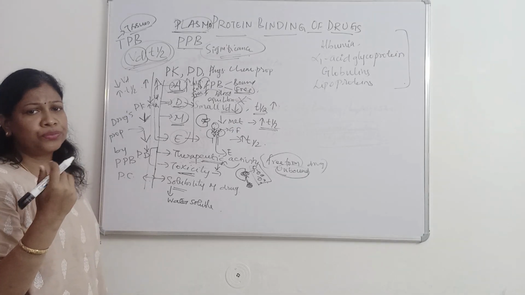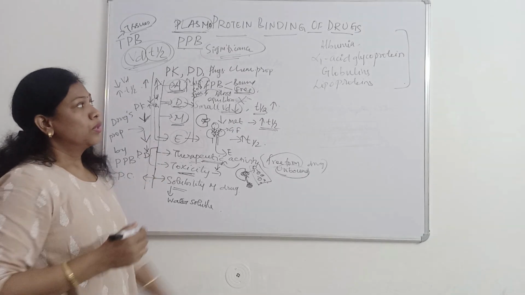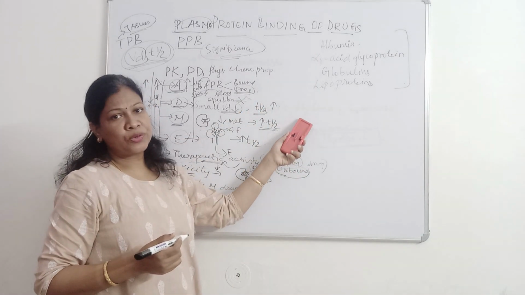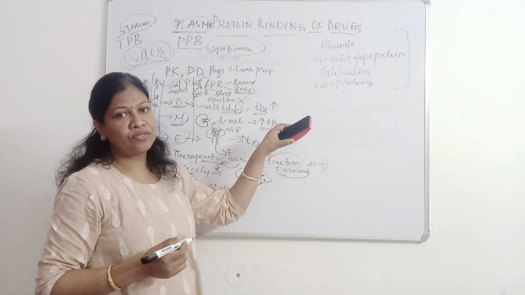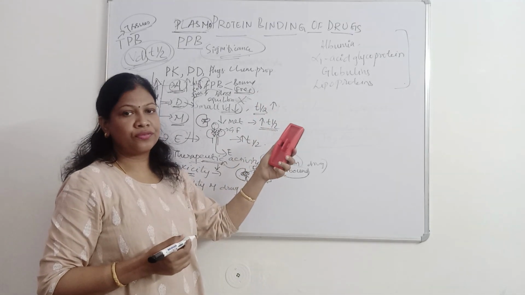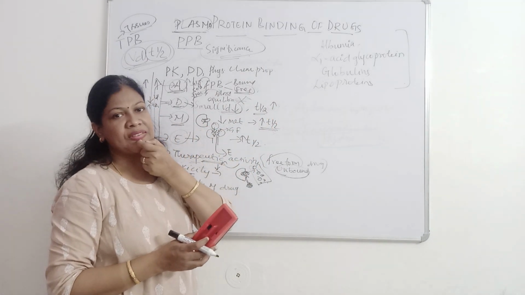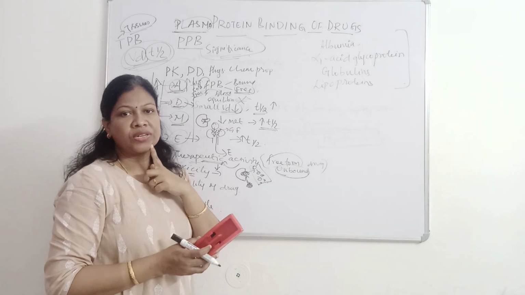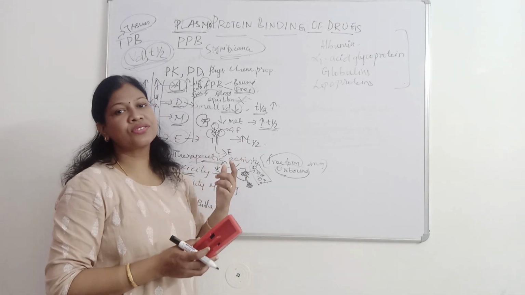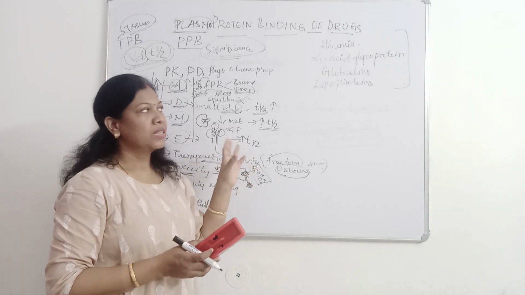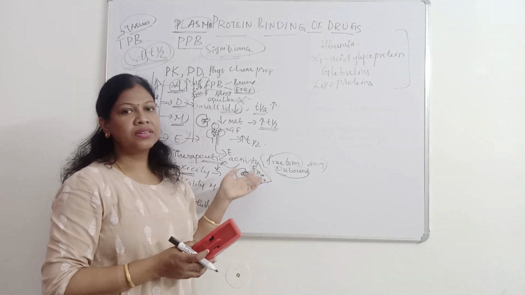In my next video, we'll discuss the types of plasma proteins which are responsible for binding of different types of drugs. There are different types of drugs which bind with these different types of proteins, and the kinetics of proteins also has to be discussed, which we will cover in the further videos.